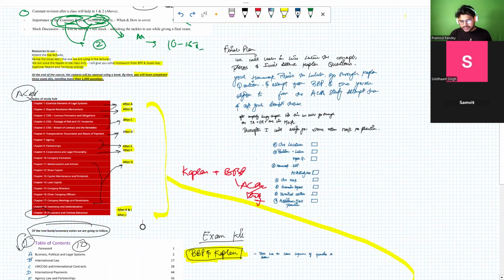Sure. Now I will be taking you to the last portion, basically the final plan, which I just explained to you. I will give it a simple reading, then I will take you to the summary note which I have prepared, which I will be using in the classes, and then explain what the portion of each law is. And then we will begin with the very first portion, which talks about the essential elements of the legal system. Okay.